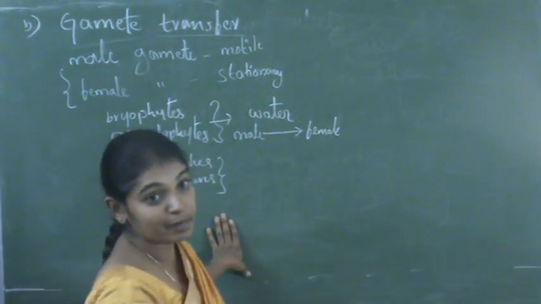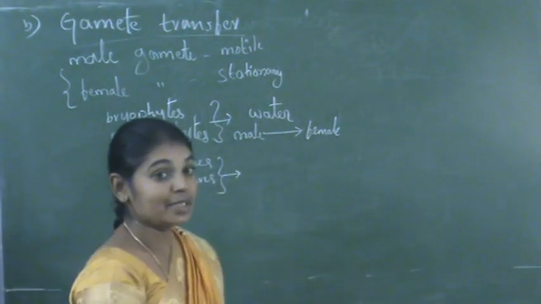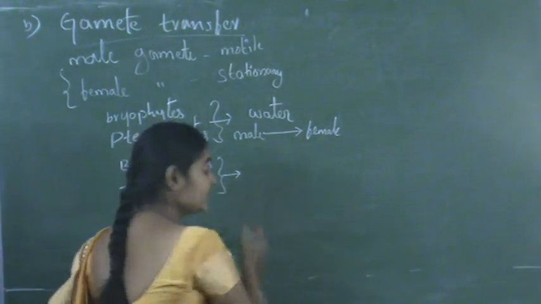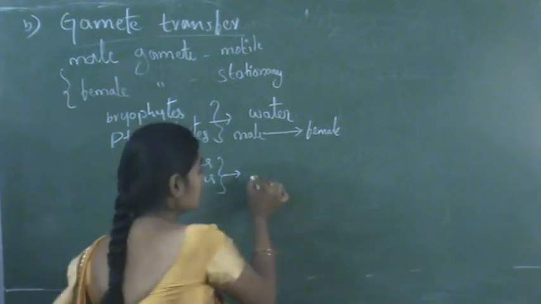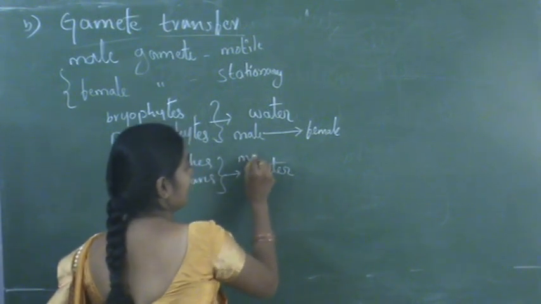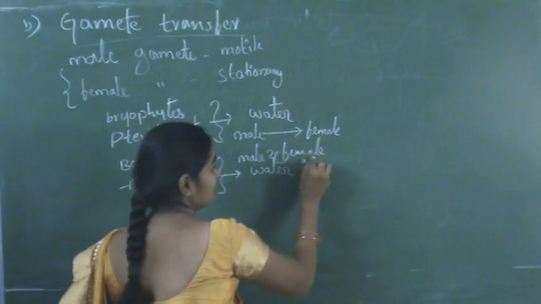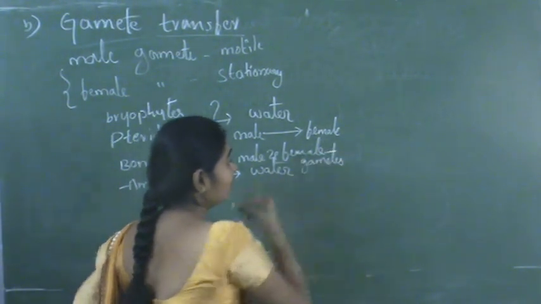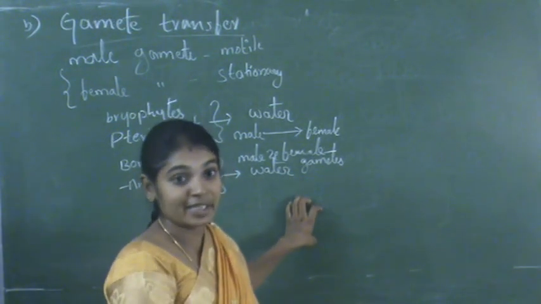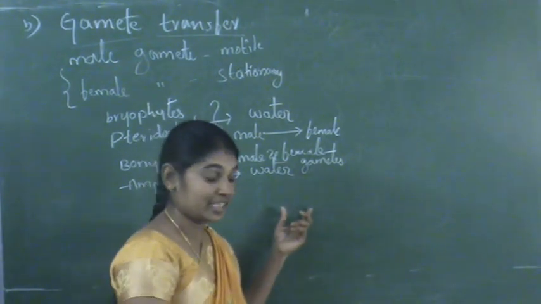In these amphibians and bony fishes, the male gametes and female gametes are released into the water, into the environment, and in the water the fertilization takes place.